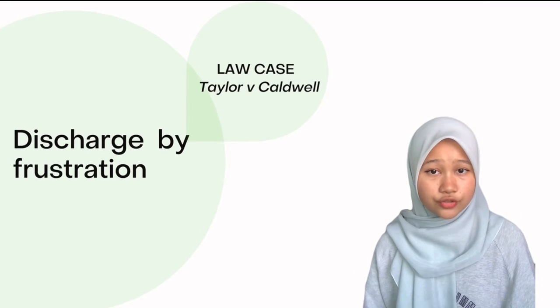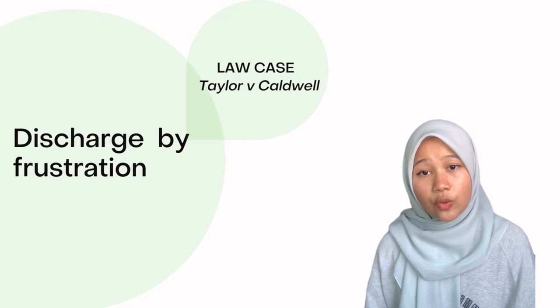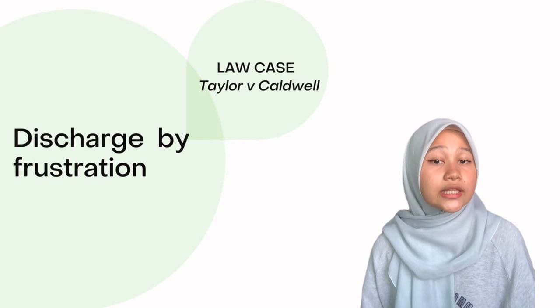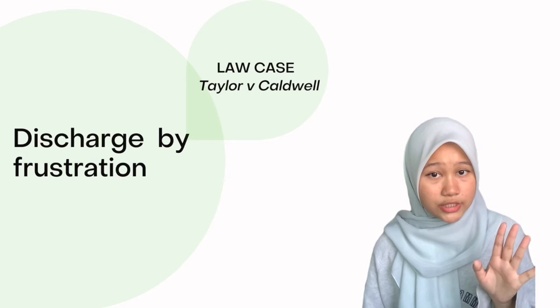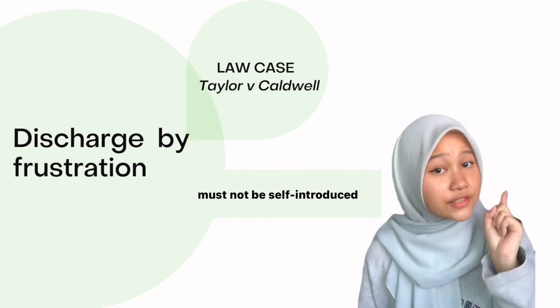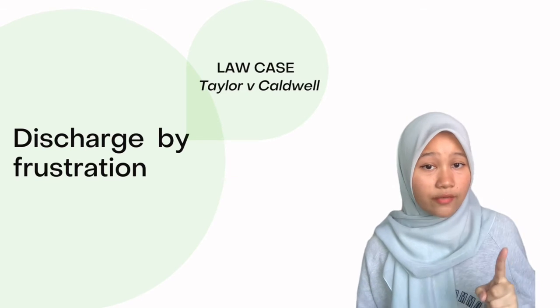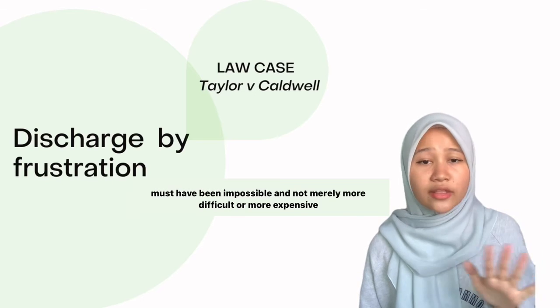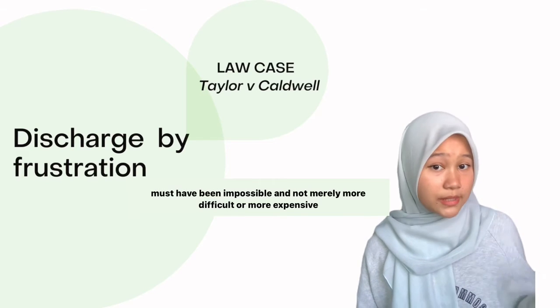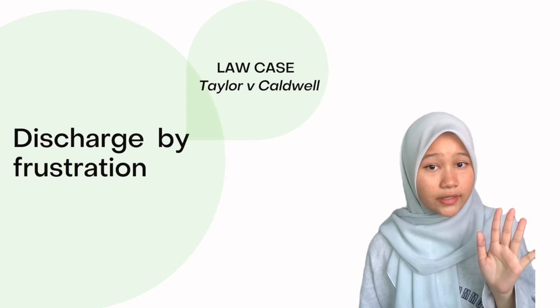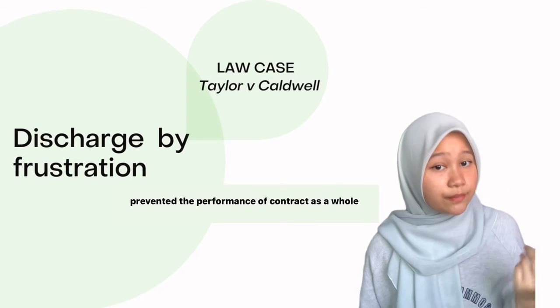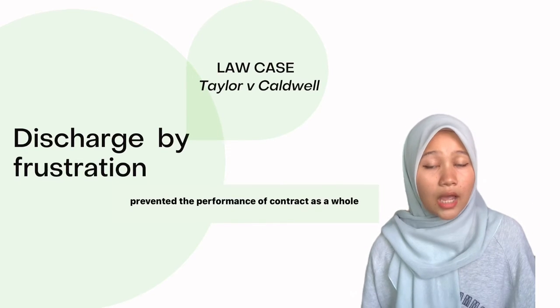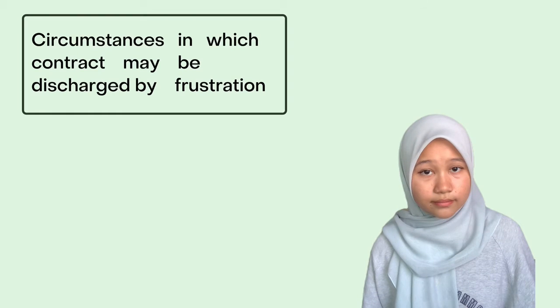In order for a contract to be frustrated, the following qualifications must be satisfied. The event that caused the frustration must not be self-induced. The performance of the contract must have been impossible and not merely more difficult or more expensive. The frustrating event has substantially prevented the performance of the contract as a whole.